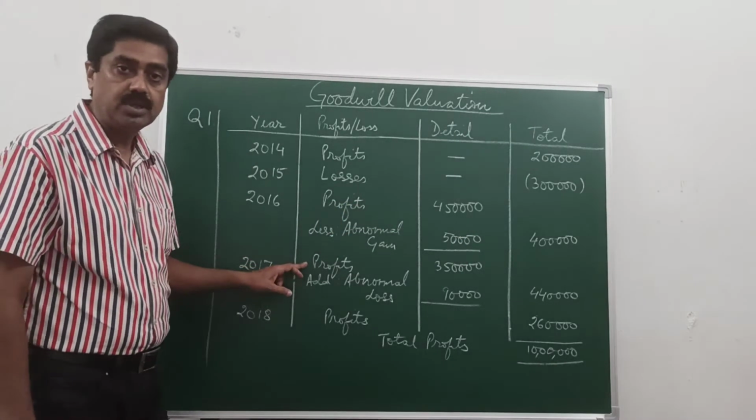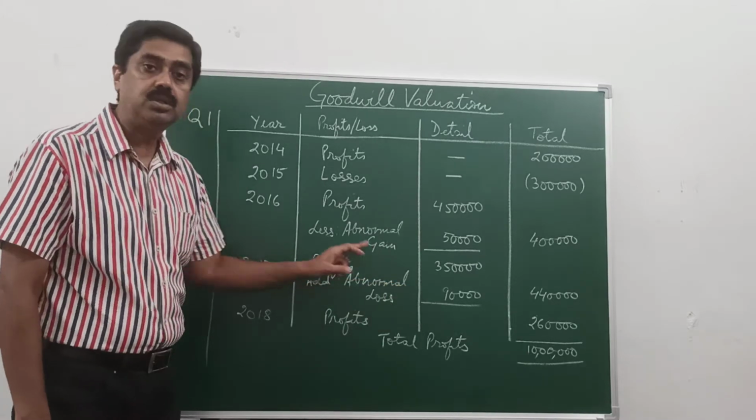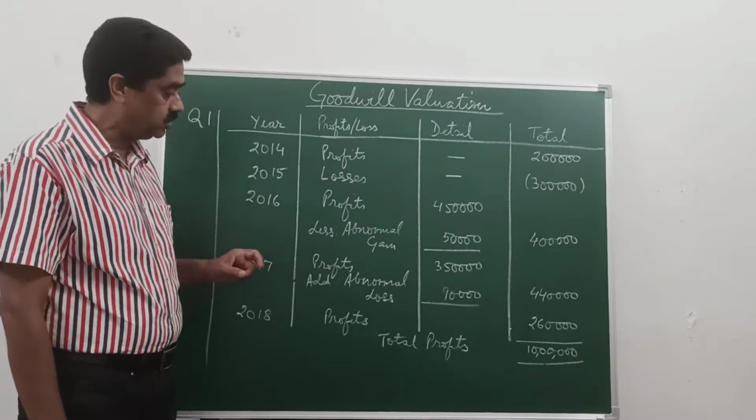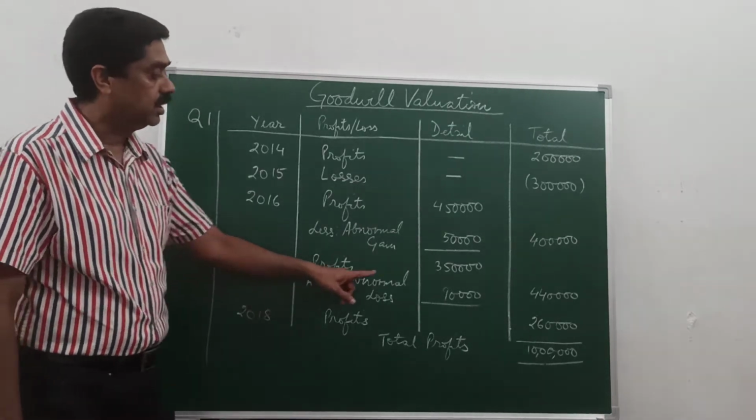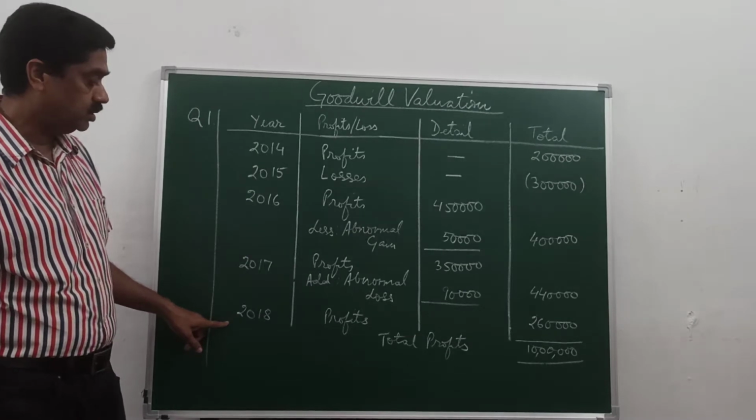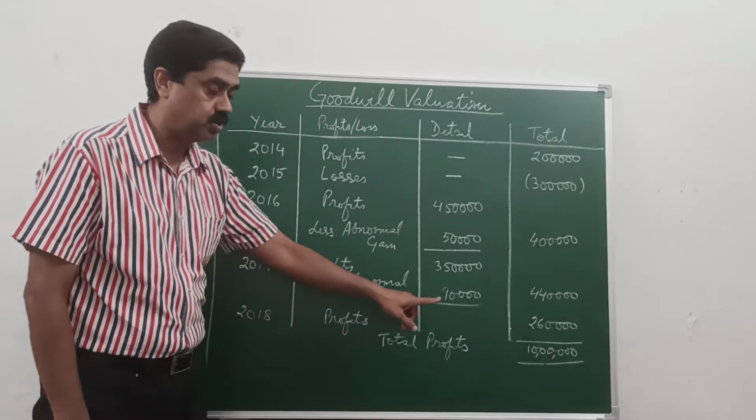2017 profits: there was an abnormal loss of 90,000 which must have been debited to the P&L account. It is a non-recurring expense, so it should be added back. It now comes to 4 lakh 40,000. Then we have 2018 profits of 2 lakh 60,000.